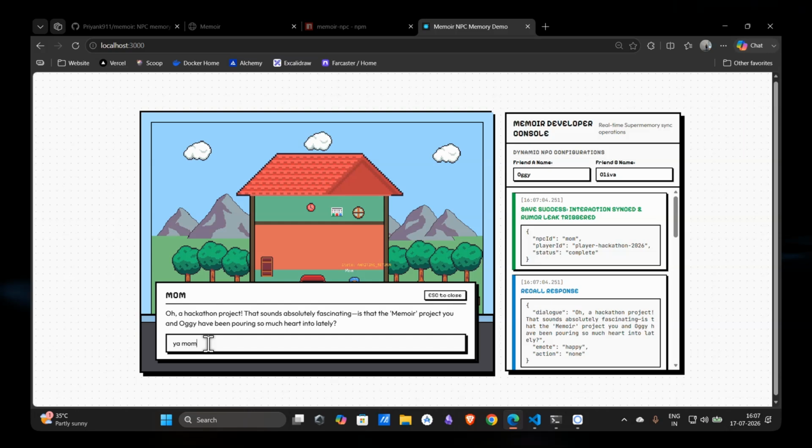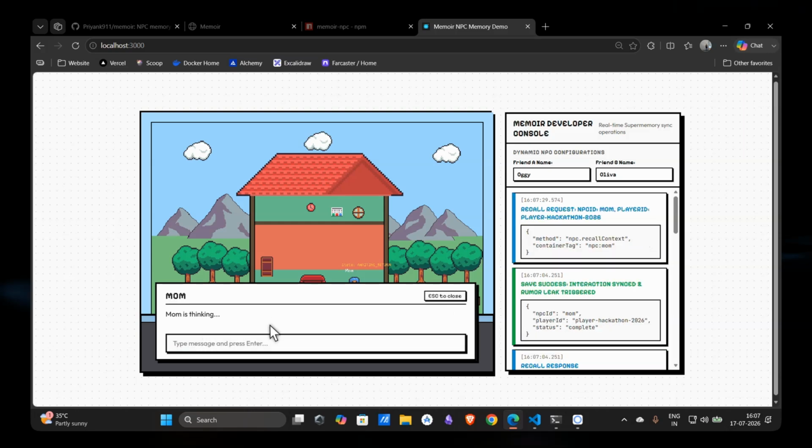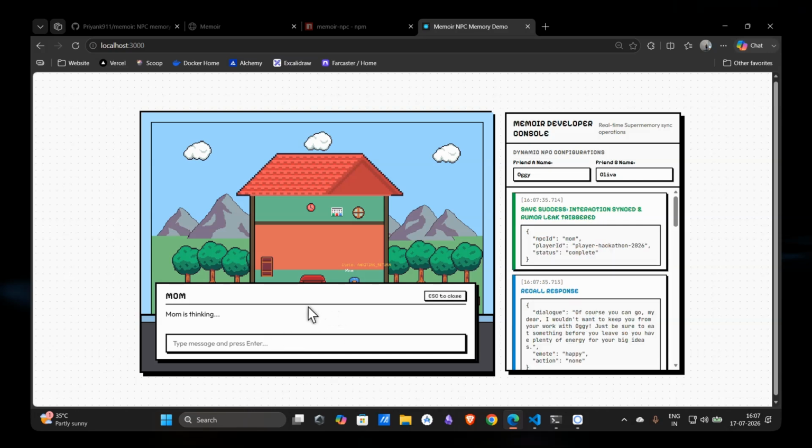Yeah, mom, so can I go? Basically, it's just storing to Supermemory. This is a simple NPC game demo where I showcase how the Memoir package interacts with Supermemory and the Gemini model.